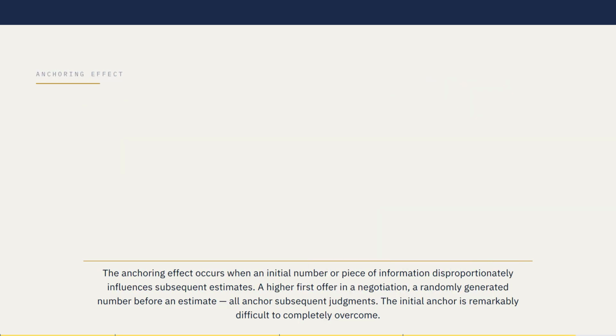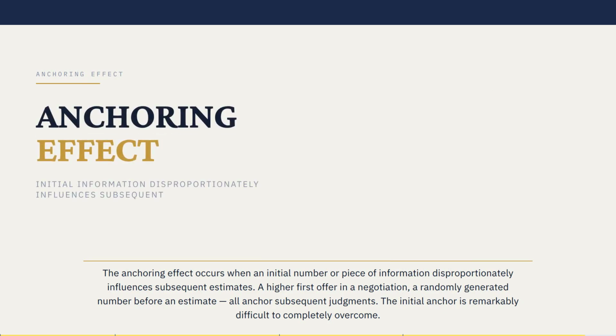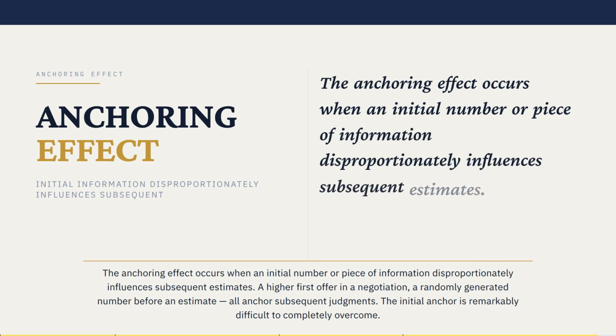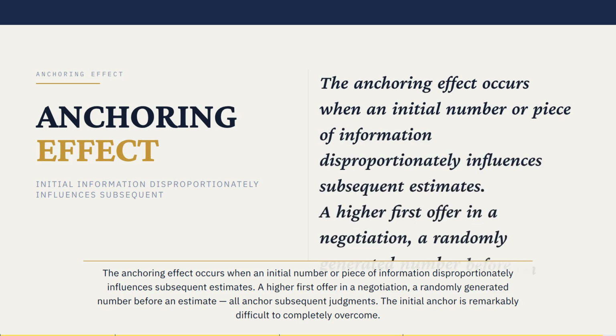The anchoring effect occurs when an initial number or piece of information disproportionately influences subsequent estimates. A higher first offer in a negotiation, a randomly generated number before an estimate, all anchor subsequent judgments. The initial anchor is remarkably difficult to completely overcome.